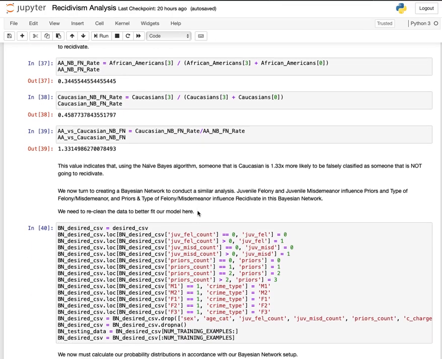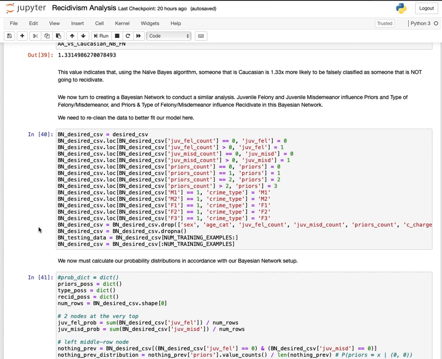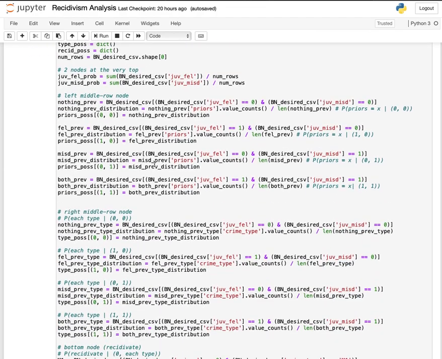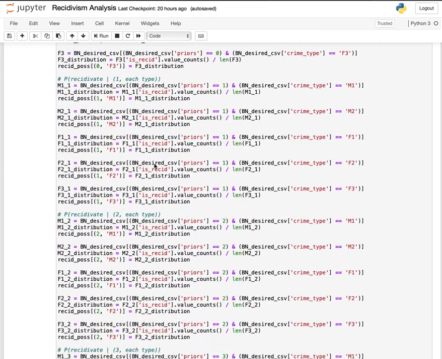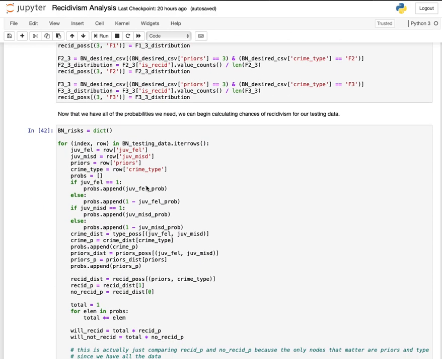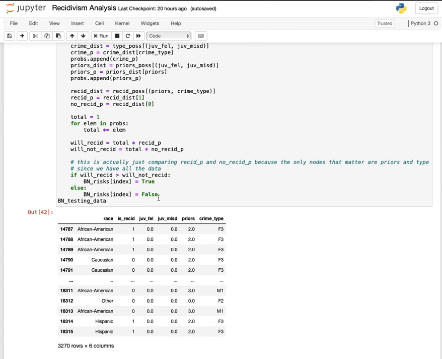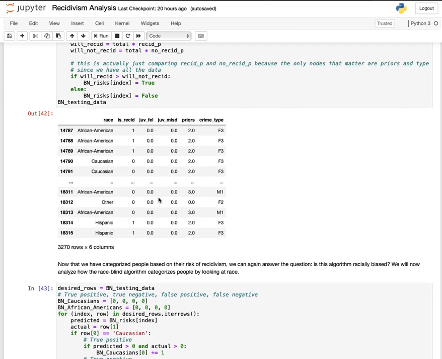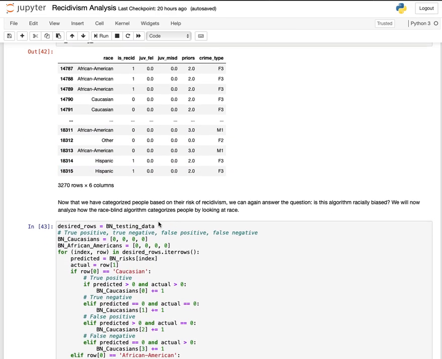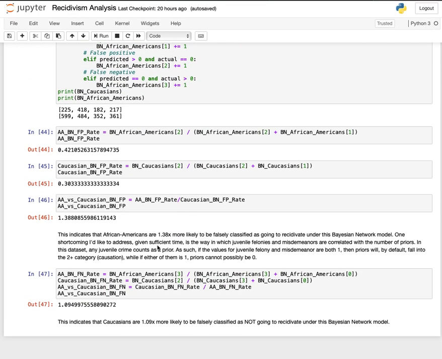And then finally here, I conduct the same analysis using a Bayesian network that I constructed and calculating the proper probability distributions in accordance with the Bayesian network setup that I outline in my write-up. And after storing all those values inside of a dictionary, I then once again calculate the probabilities of each person in the testing data recidivating, and then analyze the race blind algorithm by then taking a look at race itself and then analyzing the false positive rate and the false negative rate.